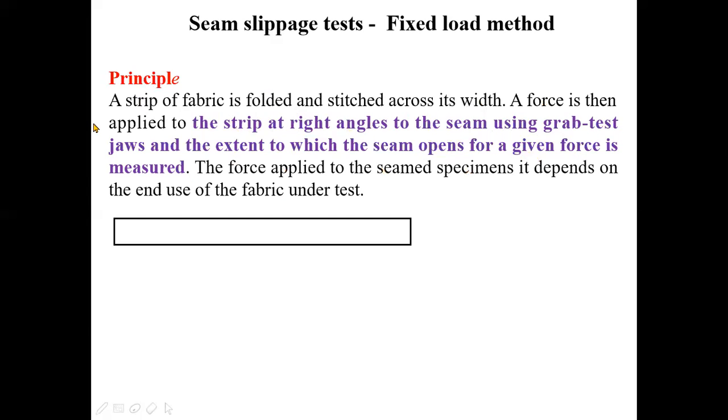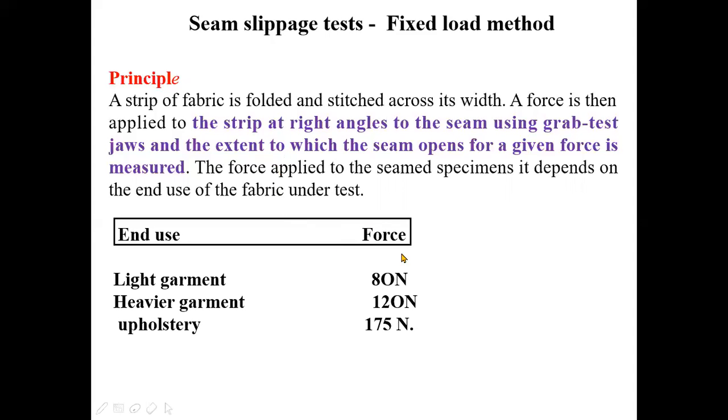That means in the earlier case, in the previous case, we considered what is the force required to produce an opening of 6 millimeter. But here we will see, after applying a given load, what is the seam opening? What is the value of the seam opening? That means in the earlier case, seam opening is fixed and we measured the load, and in this principle, we apply the fixed load and measure the value of the seam opening in this case.